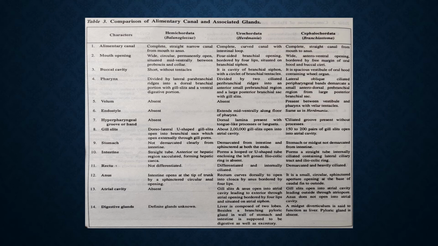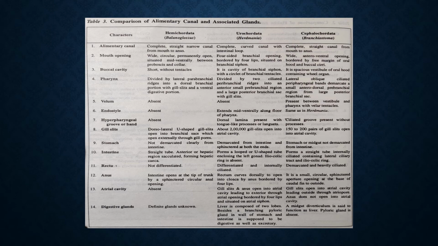In Urochordata, it is divided by two ciliated peribranchial ridges into an anterior small prebranchial region and a large posterior branchial sac with gill slits. And in Amphioxus, the lateral oblique ciliated peripharyngeal bands demarcate a small anterodorsal prebranchial region from the large posterior branchial sac.